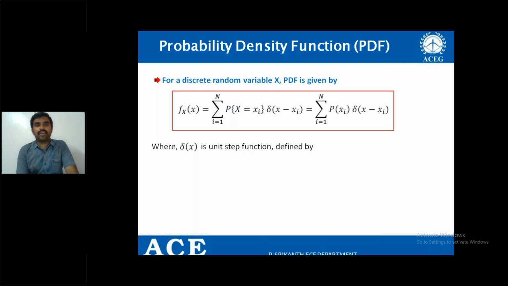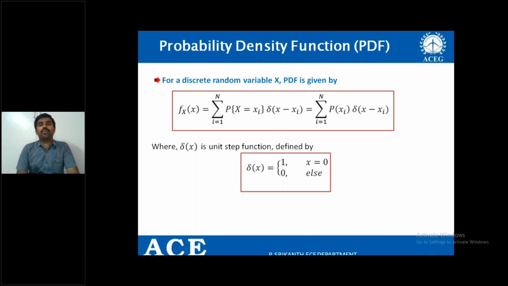A small correction here, it is the unit impulse function. The del of x is the unit impulse function and is defined by del of x equal to 1 when x equal to 0, and equal to 0 when x is not equal to 0. That is, the del function exists only at x equal to 0.